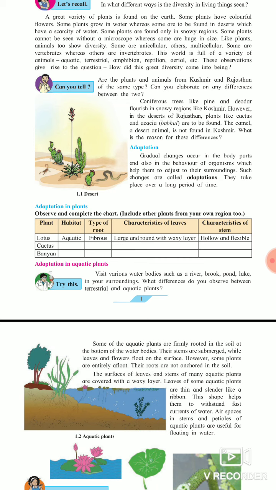So what is adaptation actually? There are some changes occurring in the body parts of plants and animals, or organisms, we can say, which help them to adjust to their surroundings. A camel adjusts its body parts, its structure, its routine, which matches the weather conditions of Rajasthan, meaning the desert region. Such changes are called what? Adaptation. They take place over a long period of time.